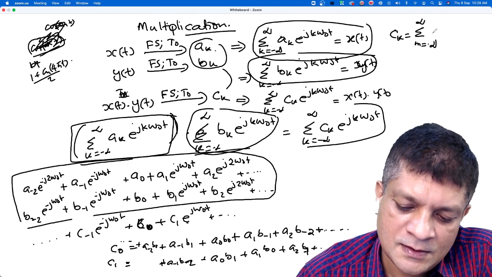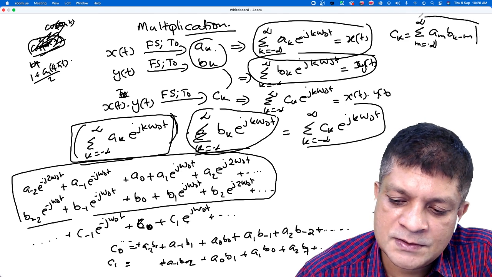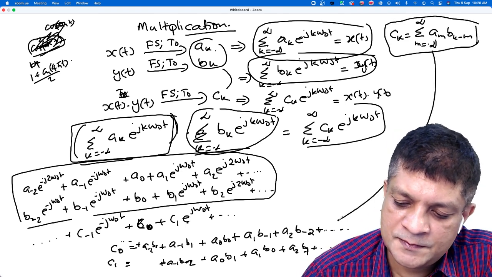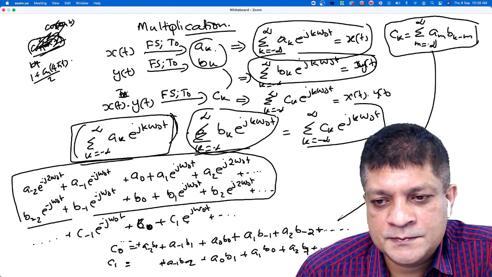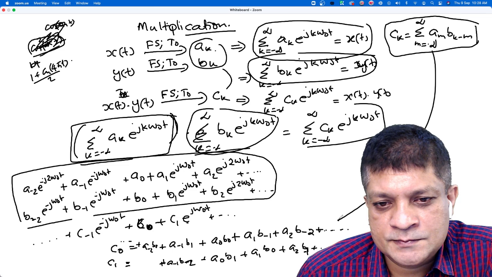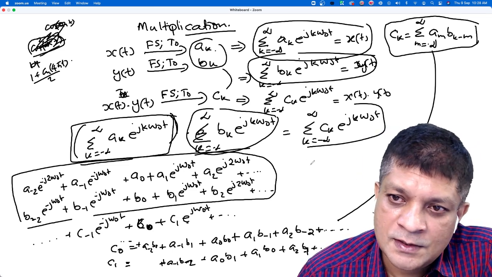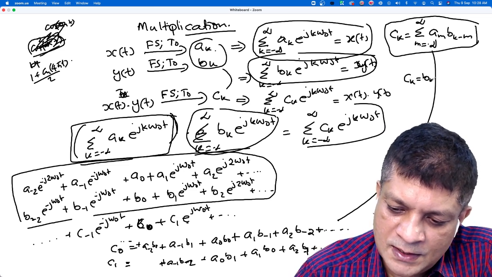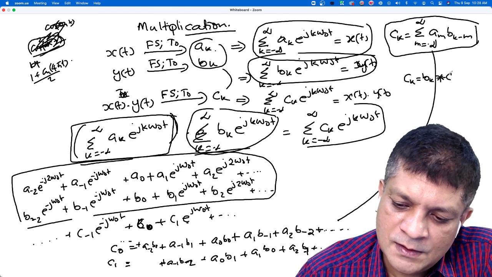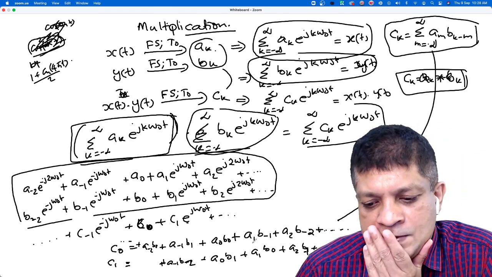Minus infinity to infinity, A M, B K minus M. Is it the convolution? So can we write this as Ck is equal to Ak convolution Bk? So that is the multiplication property.